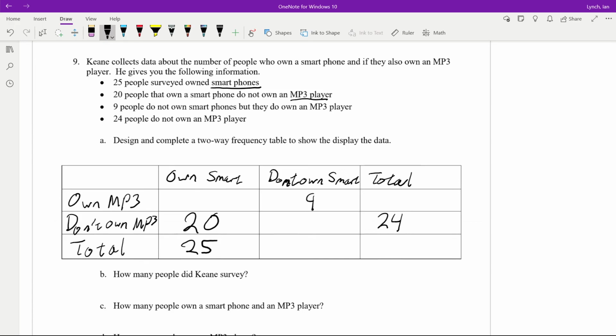Alright, so let's finish building it out. It's not going to be too hard. If we got 25 total people who own a smartphone, and 20 of them don't own an MP3, that means that 5 of them must own an MP3 player, which means our total who own an MP3 player is 14. Now, if we have 24 people who don't own an MP3 player, and 20 of them own a smartphone, that means the other 4 must not own a smartphone, which gives us a total number of students who don't own a smartphone of 13, and our total is 38.